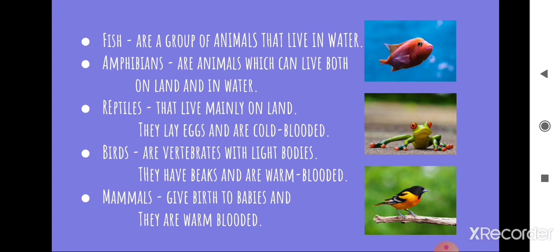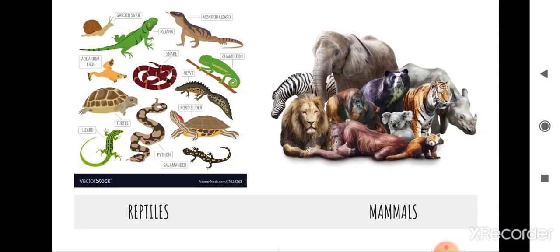Then, reptiles. Reptiles live mainly on land. Turtles, tortoises, lizards and snakes are reptiles. They have lungs for breathing. They lay eggs and are cold-blooded. Next, birds. Birds are vertebrates with light bodies. Birds have feathers over the body. They have a beak but no teeth, and hollow bones which make the body light. They lay eggs and are warm-blooded.